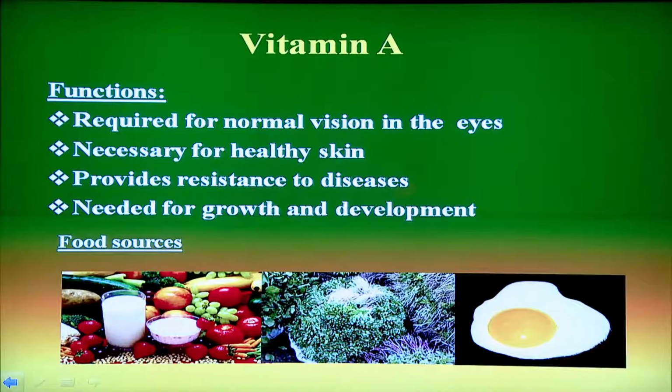You can obtain vitamin A directly from animal food sources like egg and milk. Vitamin A is also available in the form of carotenoids, which are converted into vitamin A inside the body, and carotenoids are largely available in bright color fruits and vegetables, as you can see in the picture, and green leafy vegetables like spinach, methi, etc. So, you must eat lots of colorful vegetables to get vitamin A.